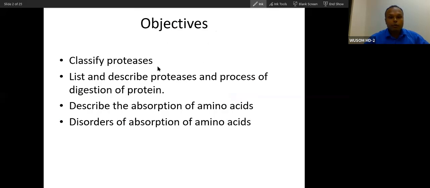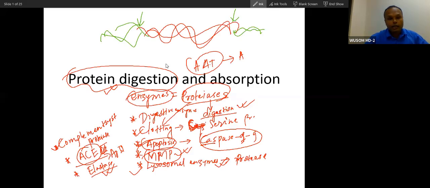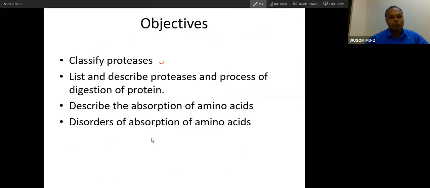So we will classify proteases. We have already discussed proteases that way, but we will organize this through classification. We have done significances. If you understand significance, you will love the topic. So this is the significance of this topic. We will list and describe proteases, the processes of protein digestion, and then describe absorption of amino acids and disorders of absorption. We will do that.